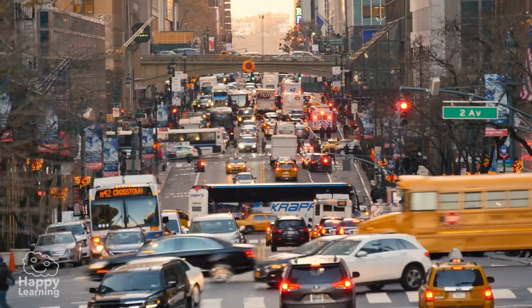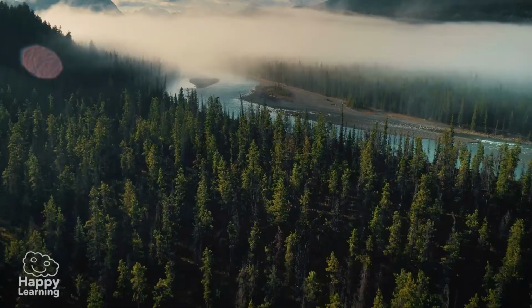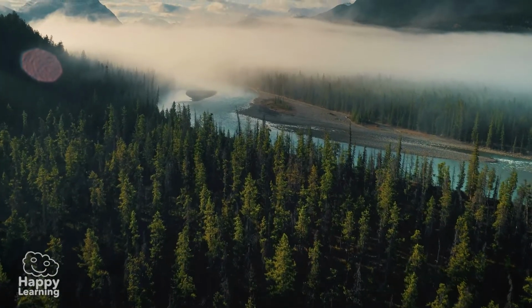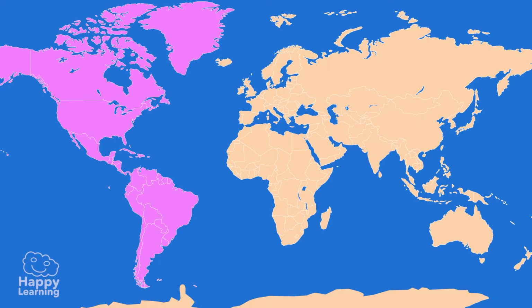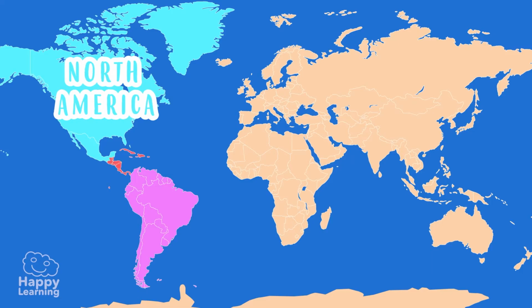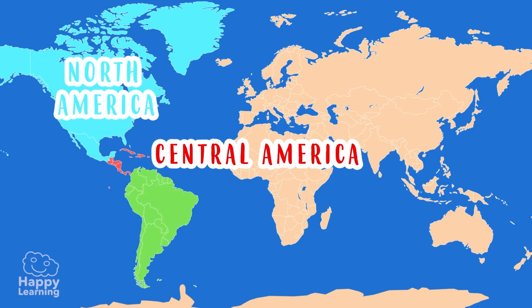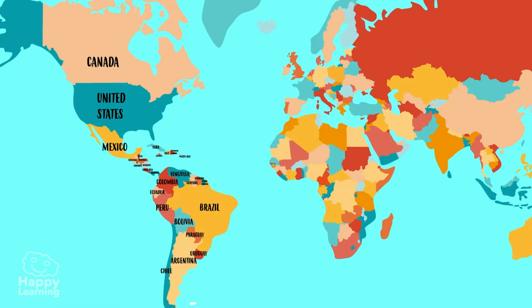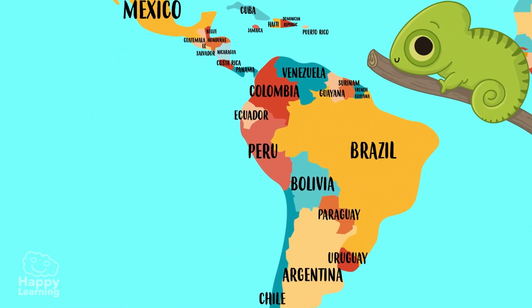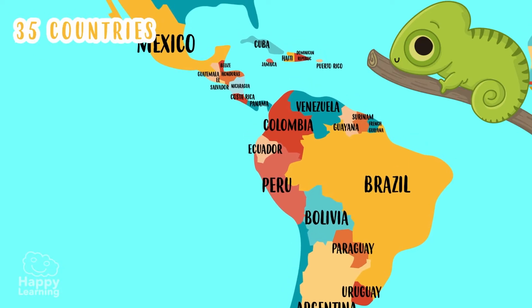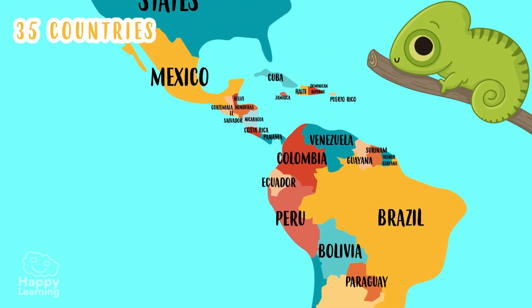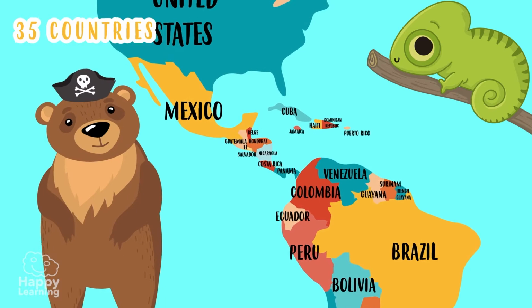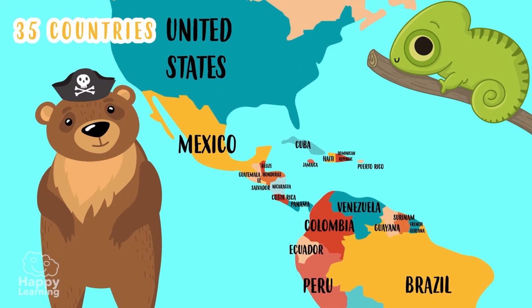Colombia. The American continent is so large that in order to be able to study it properly, we divide it into 3 parts: North America, Central America, and South America. In addition, America is made up of 35 countries, as you can see in this political map. Let's take a look at some of them.